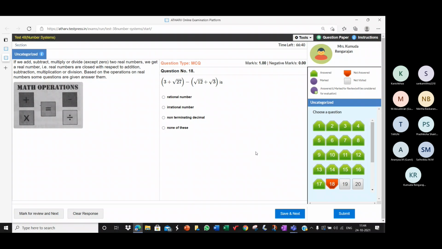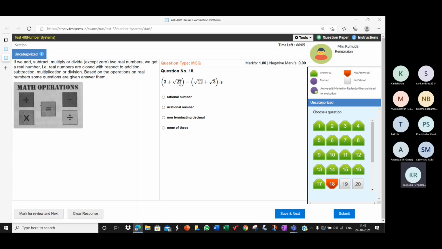Rational number. Kanishka, did you simplify carefully? Try again. Sorry, ma'am. It's irrational, ma'am. I think you did not multiply the minus sign with plus root 3. Mostly you should have gone wrong there. Yes, ma'am, I have gone wrong. So you would have taken it as root 3 plus root 3 and 2 root 3 maybe. Okay.